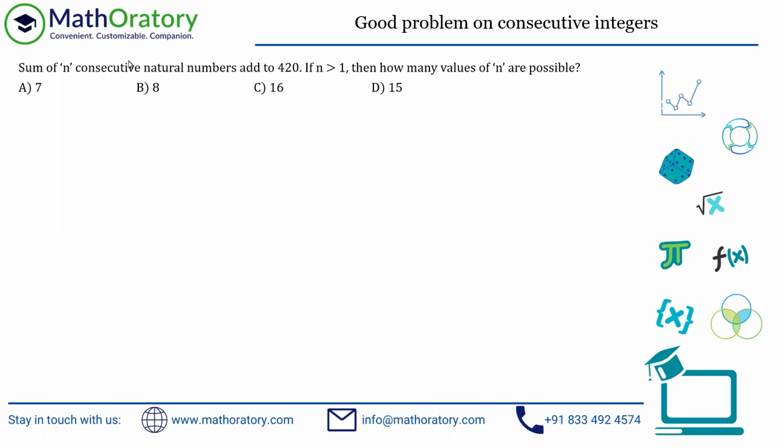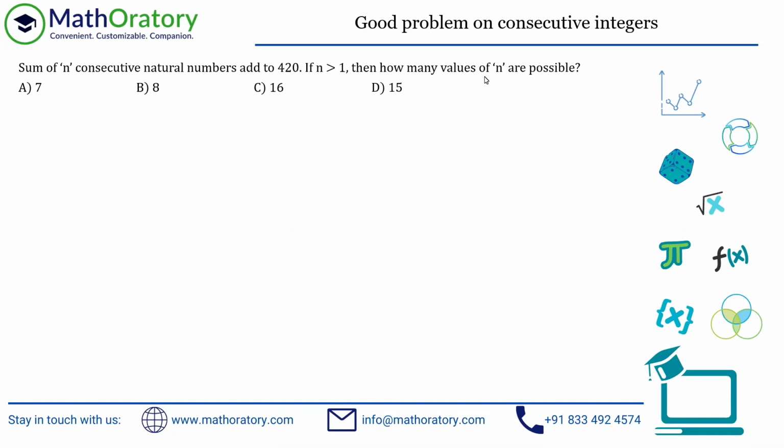But in this case, there's an additional constraint because natural numbers are positive integers, right? So we have to consider only the scope of positive integers. So we have to take n consecutive natural numbers which add to 420. So the sum has to be 420, and n has to be greater than 1, of course. So the number of values that you take should be greater than 1. You cannot just take 420 and say that the sum is 420. That's silly in nature any which way.